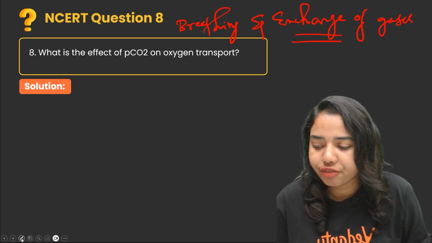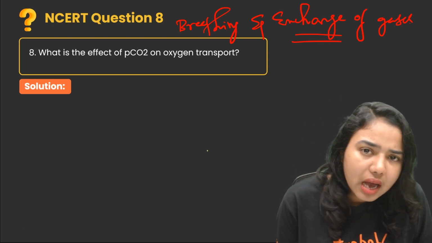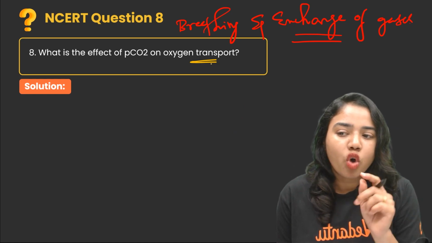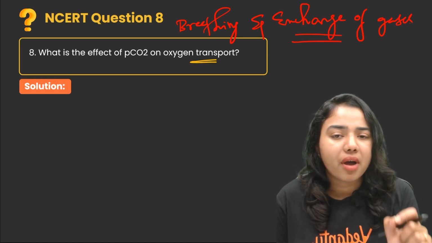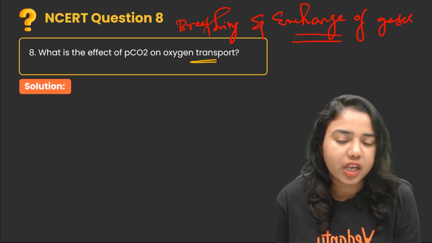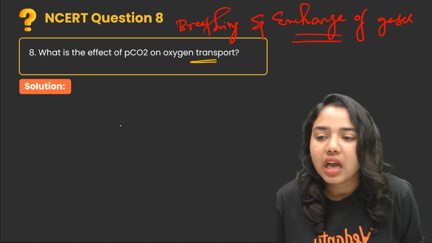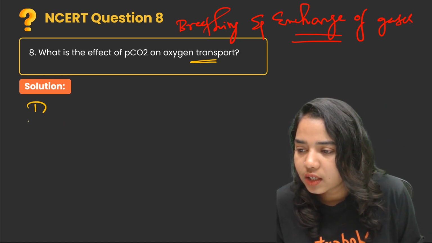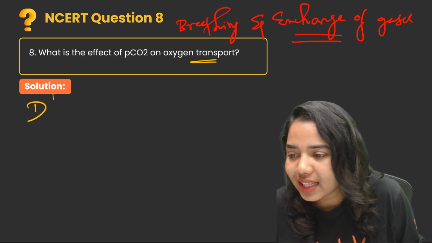What is the effect of PCO2, the partial pressure of carbon dioxide, on oxygen transport? So what is the effect of the partial pressure of carbon dioxide on oxygen transportation? There are 2 different cases. Number 1 is in the alveoli, the alveolar region.